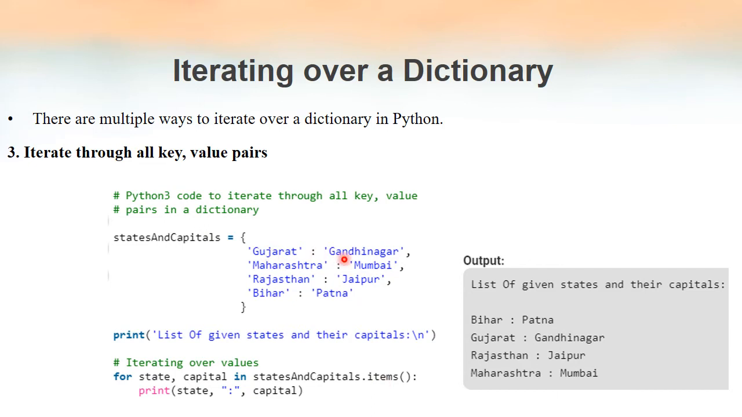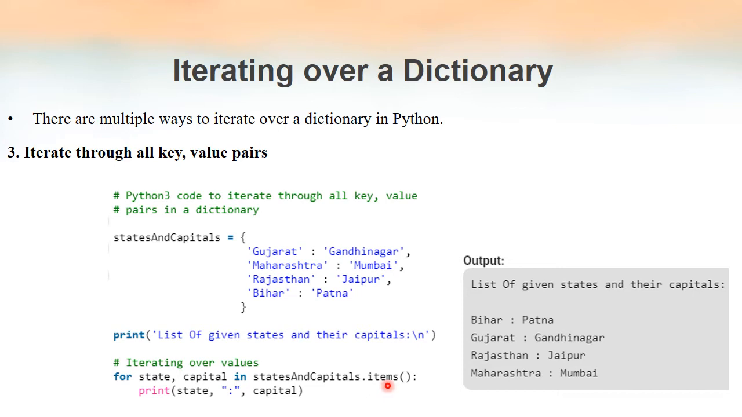Since this method returns a pair, there will be 2 contents, key and value. So in this case, state will be pointing to the key and capital will be pointing to the value of each pair. When we print state and capital, we'll be getting the output like this. As we can see, the first variable state is pointing to the keys inside the dictionary, and the second variable capital is pointing to the values inside the dictionary. So the items method returns the key value pairs inside the dictionary.